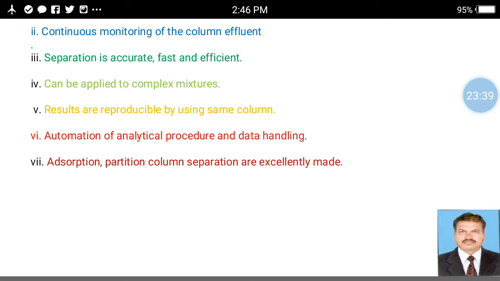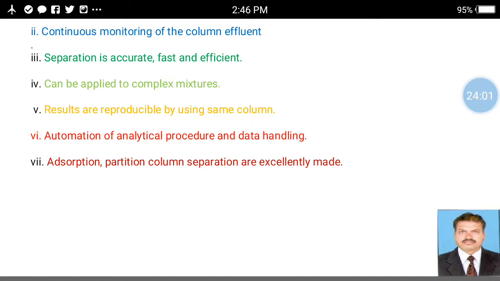It can be applied to complex mixtures. Results are reproducible by using the same column. That means suppose we have to analyze the sample at this time, then after 1 hour, after 10 hours, tomorrow, day after tomorrow, the results are the same.